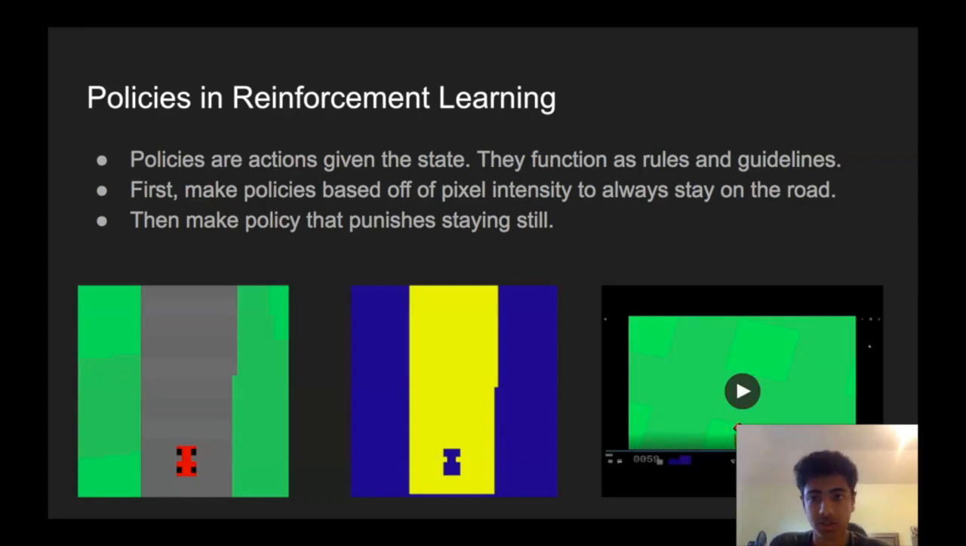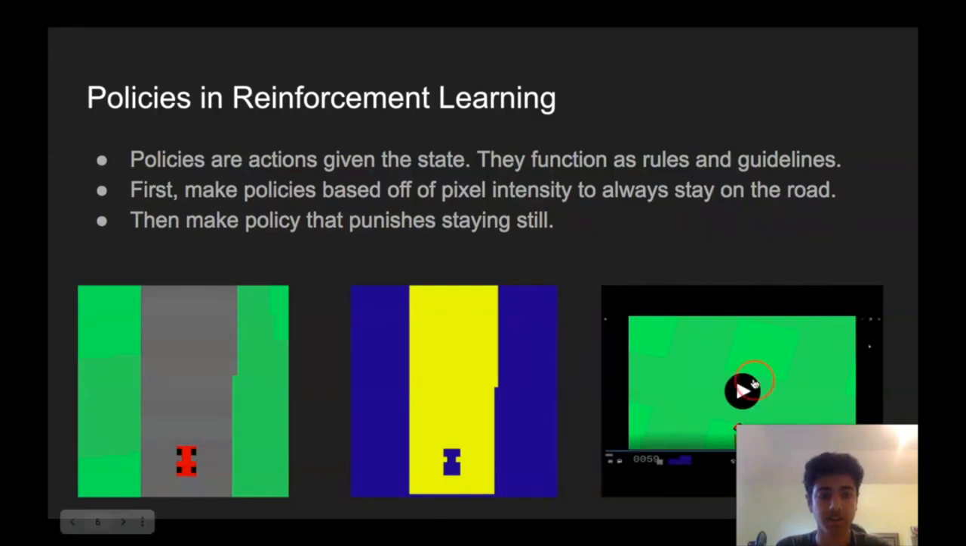First, we use policies in reinforcement learning. Policies are basically actions given the state. They function as rules and guidelines. Our first policy was to read the road using pixel intensity. As you can see in the middle, this is what the car, or the model, would basically see. And then we made a policy that punishes staying still and punishes getting off the road.